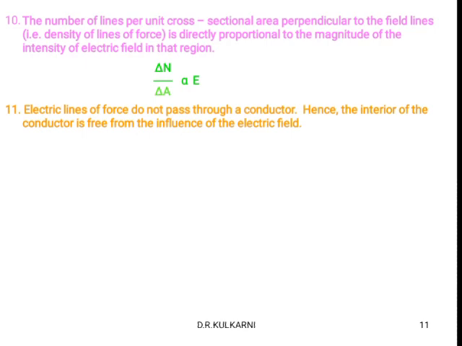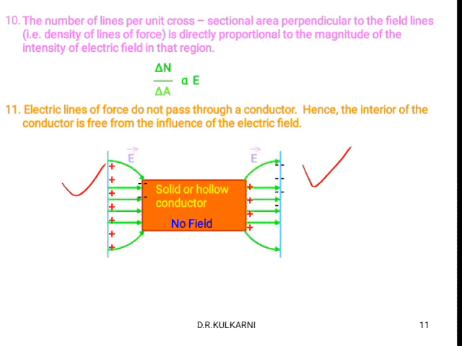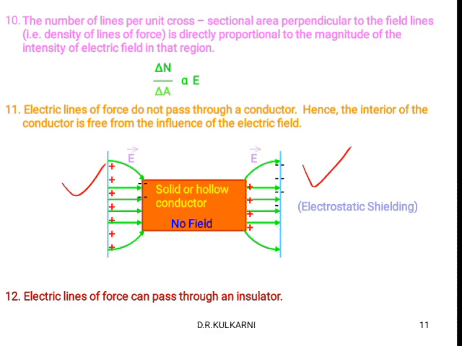Electric lines of force do not pass through a conductor. If we consider the electric field here, this side is positively charged and this side is negatively charged. Between those two, in that strong electric field, if we keep one solid or hollow conductor, then we observe that the electric field lines do not pass through the conductor. This is also a very important property. Next one, electric lines of force can pass through an insulator.